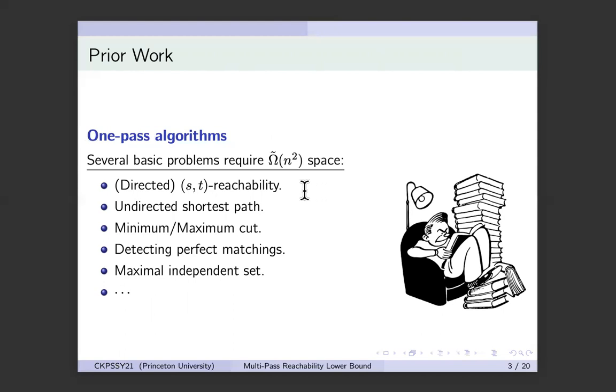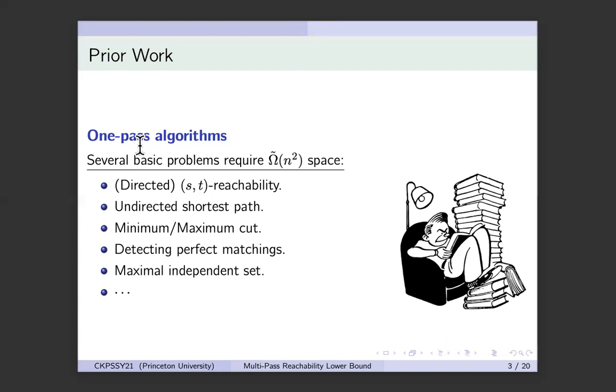And these problems include directed reachability. The input is a directed graph with two special vertices, S and T, and you want to know if S can reach T in the graph. Finding the shortest path in an undirected graph, finding the maximum or the minimum cut in a graph, and many other problems. However, all the lower bounds that we have for all these problems crucially rely on the fact that the algorithm can make exactly one pass over the sequence.